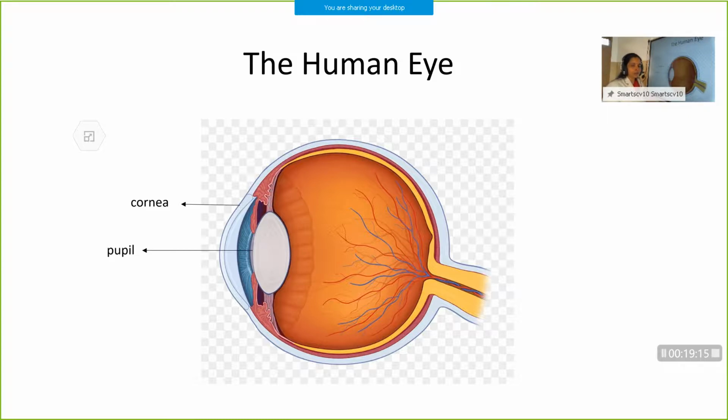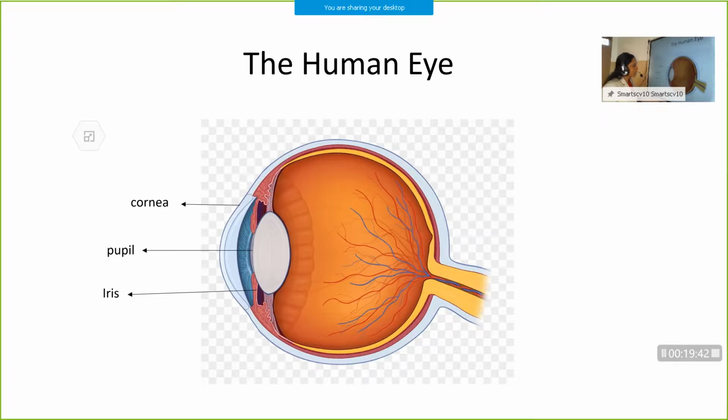It regulates the amount of light which enters our eyes. Then the next part is iris. What is iris? Iris is a dark muscular diaphragm, and it controls the size of the pupil. Sometimes it contracts, sometimes it relaxes.